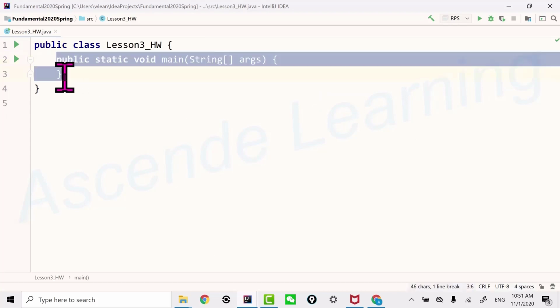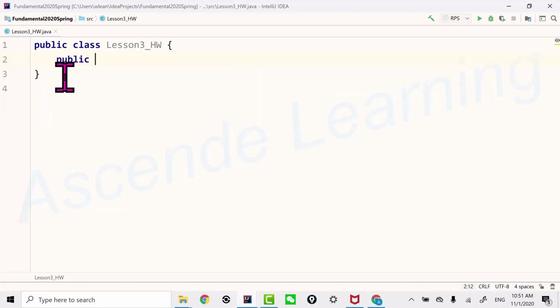Actually, first of all, let's write our main function. Remember, main function, you guys have to learn this by heart. Public static void main, public static void main. If you say that a few times, it's going to be pretty much stuck in your head, and you're never going to forget about it.